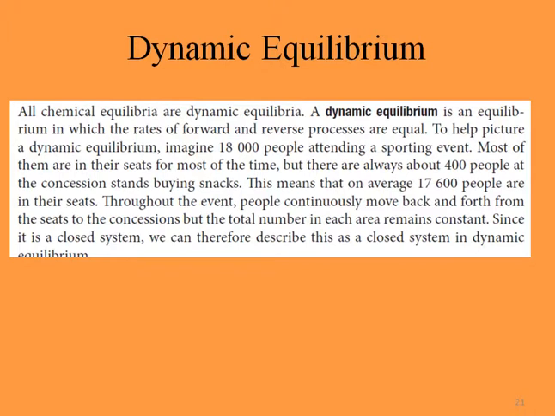To help picture a dynamic equilibrium, imagine 18,000 people attending a sport event. Most of them are in their seats for most of the time, but there are always about 400 people at the concession stands buying snacks. This means that on average 17,600 people are in their seats. Throughout the event, people continuously move back and forth from their seats to the concessions, but the total number of people in each area remains constant. We can therefore describe this as a closed system in dynamic equilibrium.